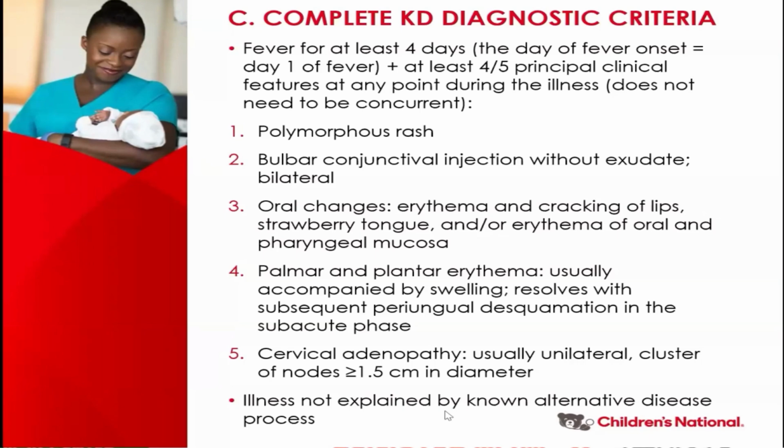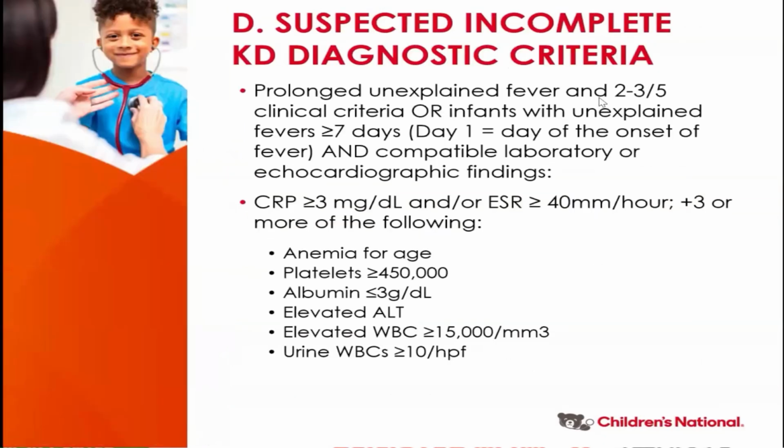The guidelines continue to state that you should look for an alternative cause, and if the child has an alternative cause, then you don't apply the Kawasaki disease algorithm in those patients with confirmed alternative cause. Now, what does it mean to have incomplete Kawasaki? Incomplete Kawasaki means that you have some features, but not 4 or 5.